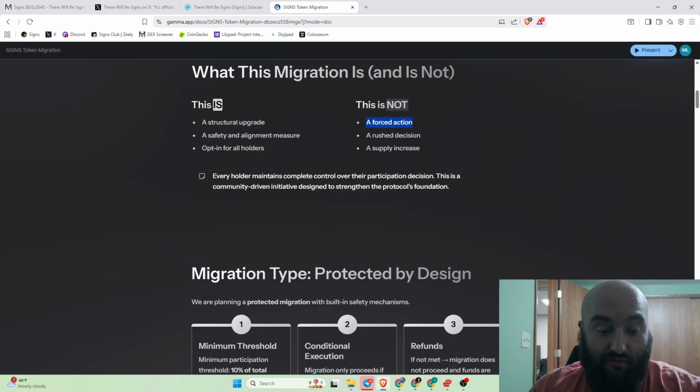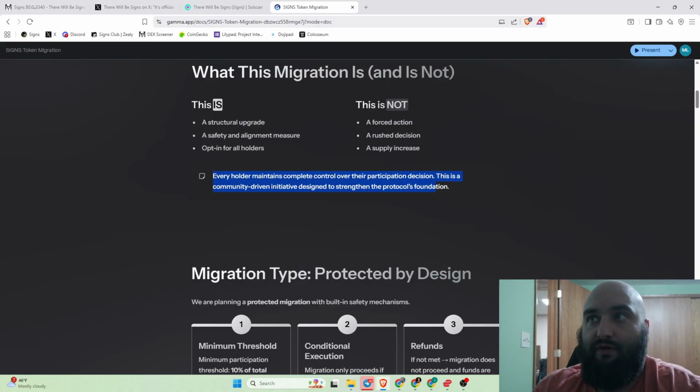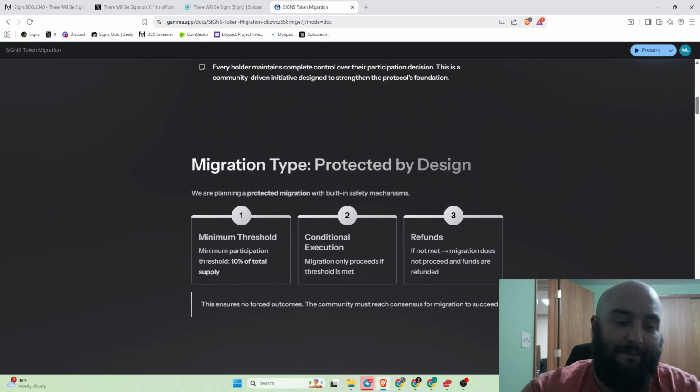But the tokens that you have now will not be used to access the site and everything that I'm building out around it. So just keep that in mind. Okay, so every holder maintains complete control over their participation decision. This is a community-driven initiative, and for those of you that are tapped in and been giving me feedback, I know that you guys are aligned with this too.